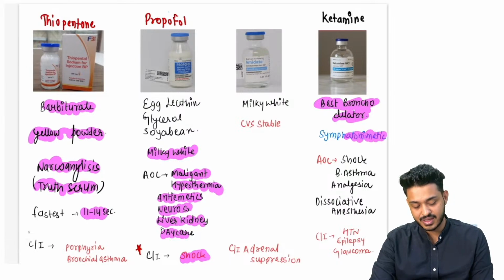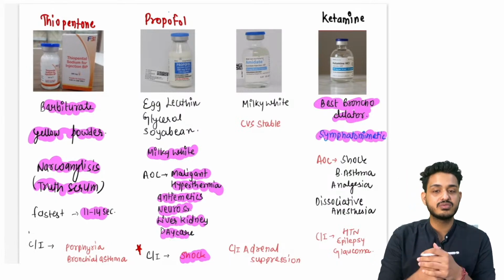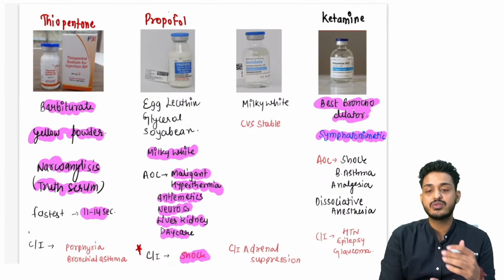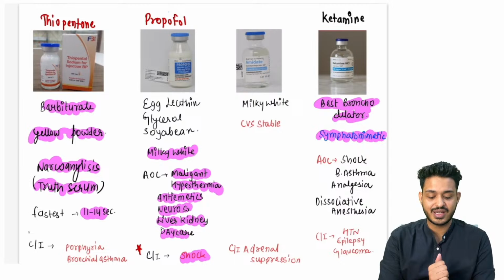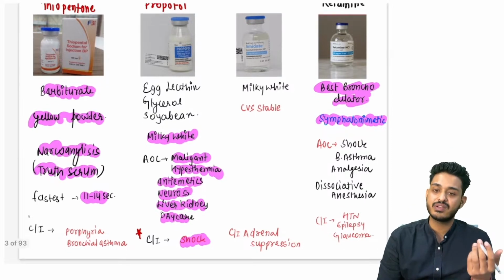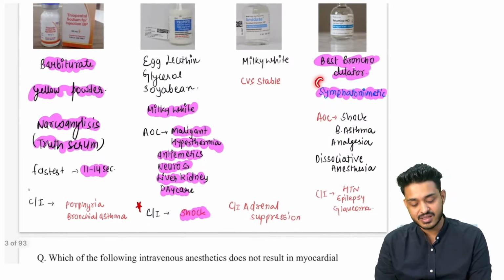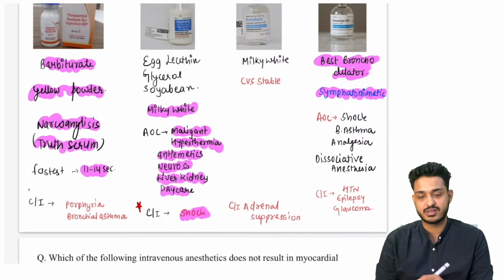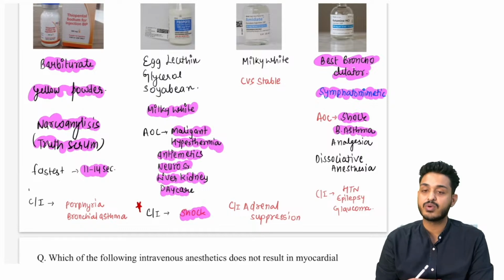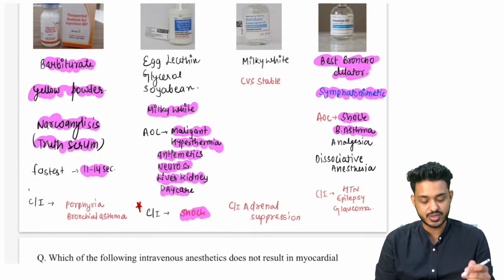Now you must be understanding: in shock patients, what drug of choice do we give? In shock there is hypovolemia, so we need vasoconstriction, and you already know the sympathetic nervous system causes vasoconstriction: alpha 1, alpha 2, beta 1, beta 2, right. So these are sympathomimetic drugs, the agent of choice in the shock patient. In bronchial asthma, because of beta 2 agonist activity, it is also the agent of choice, right.